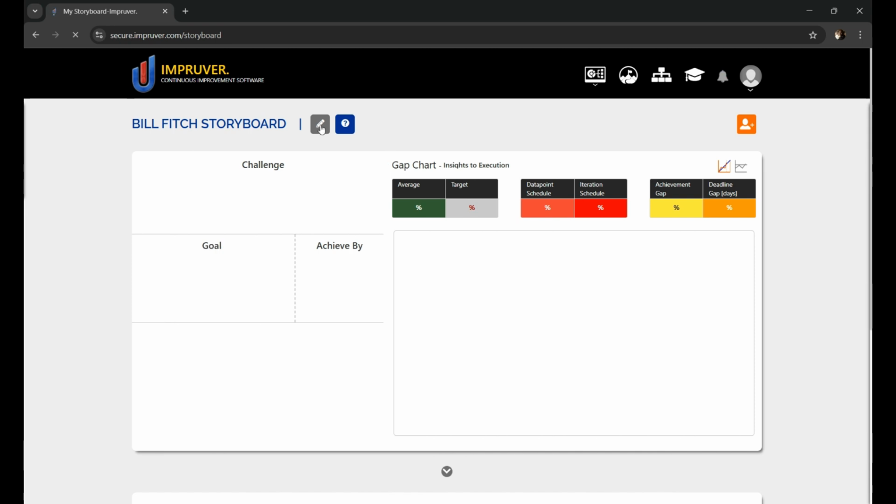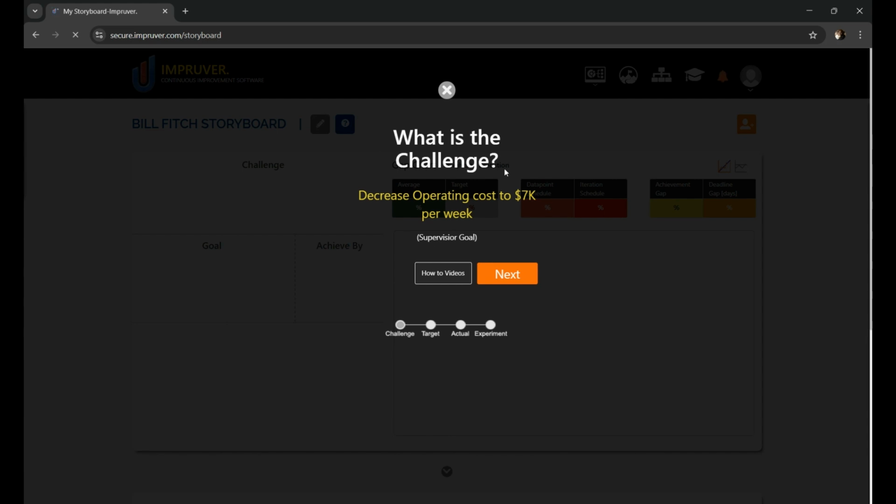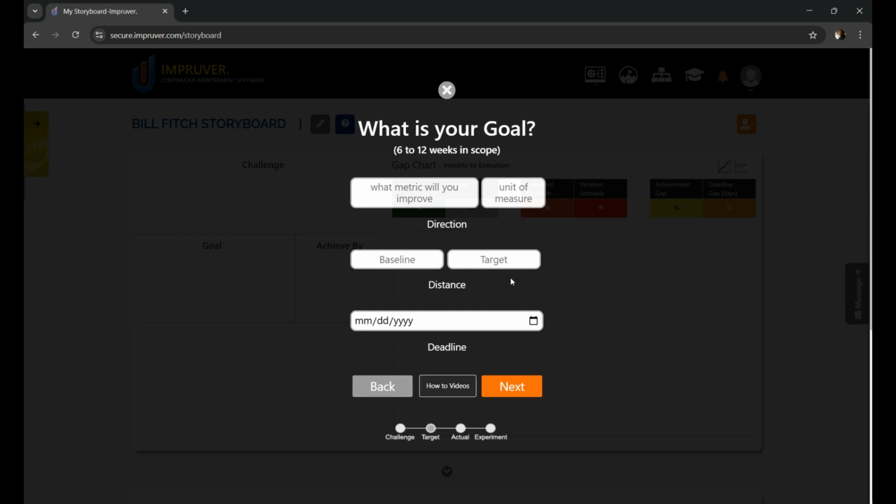And click this little pencil icon to set his goal. Notice on the challenge card here, it's showing the decreased operating cost to $7K per week as his supervisor's goal. This is actually Mike's goal, has become Bill's challenge. This is the same for every one of Mike's direct reports. So Bill can now set his own goal.